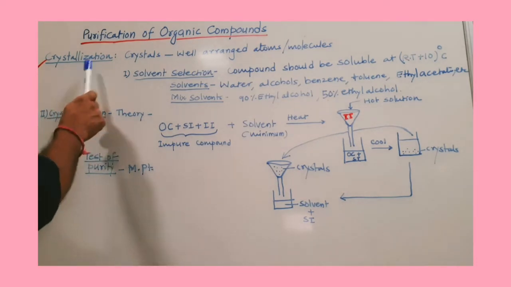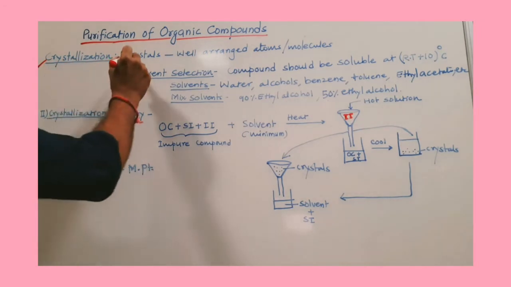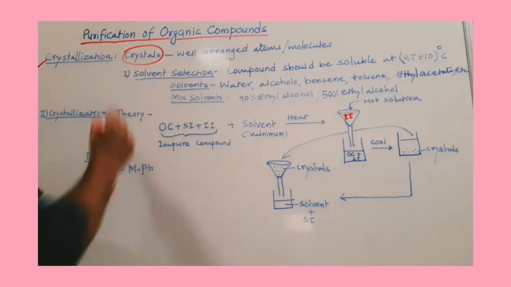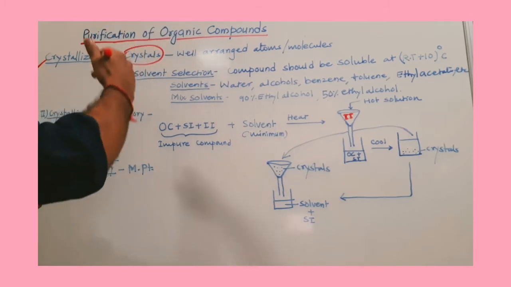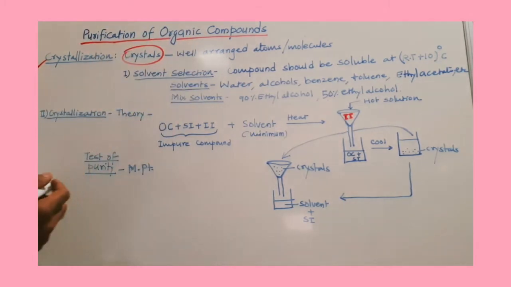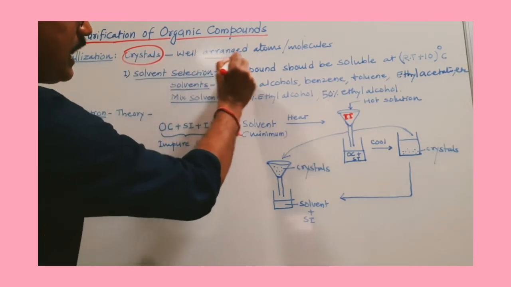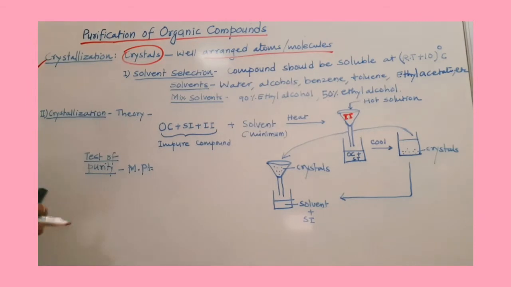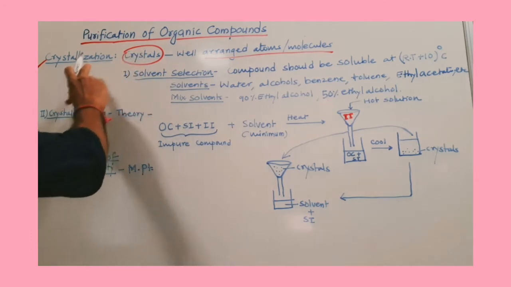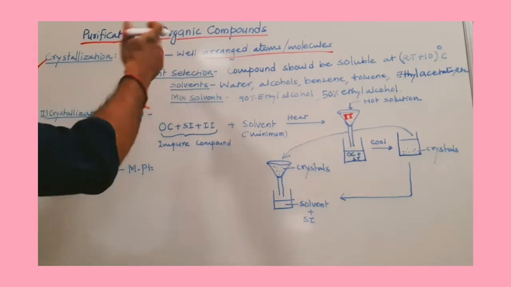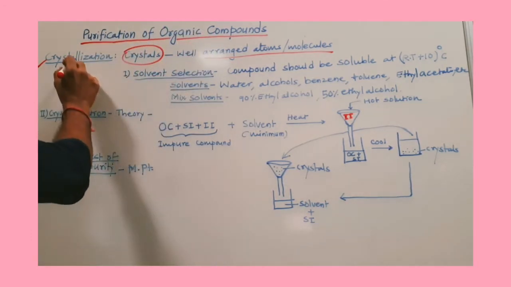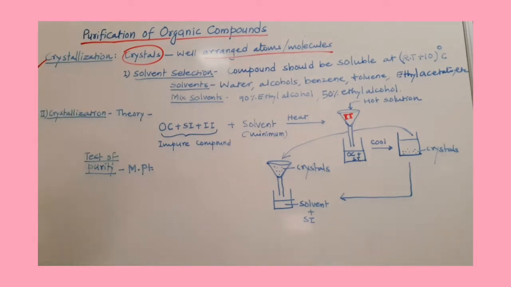Crystallization means we form crystals. The organic compound is converted into crystalline organic compound. What is a crystal? Crystals means having well arranged atoms or molecules in a certain specific structure or in lattices. So we are going to convert organic compound into its crystal during this process, crystallization.